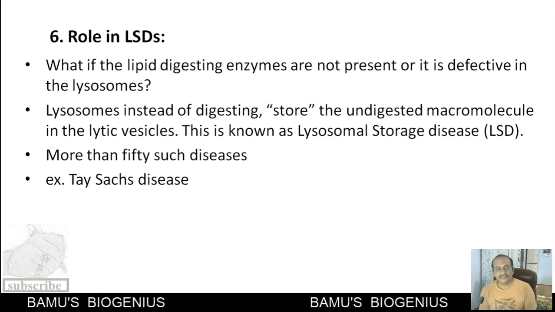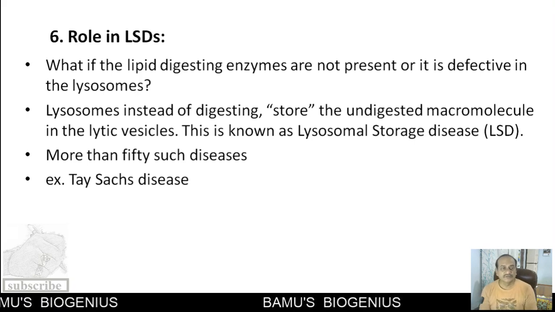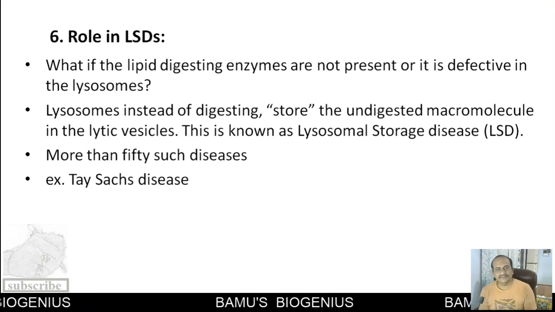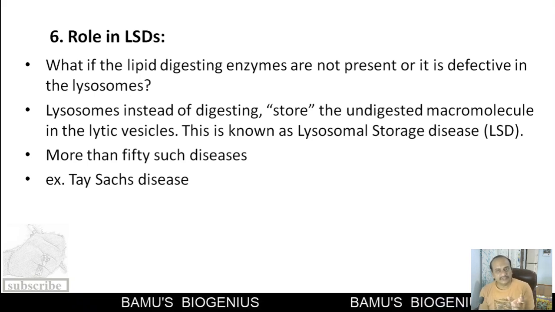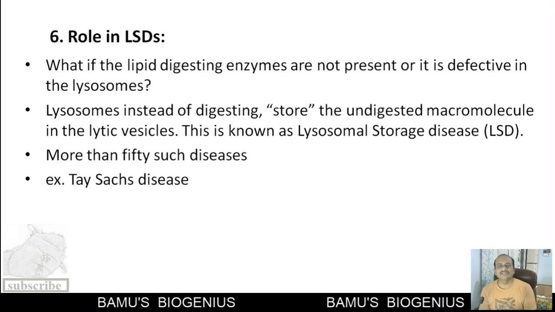More than 50 such diseases have been identified in human beings. One of them is Tay-Sachs disease, and Pompe's disease is also a kind of lysosomal storage disease. In the case of Tay-Sachs disease, the undigested macromolecule is a lipid.